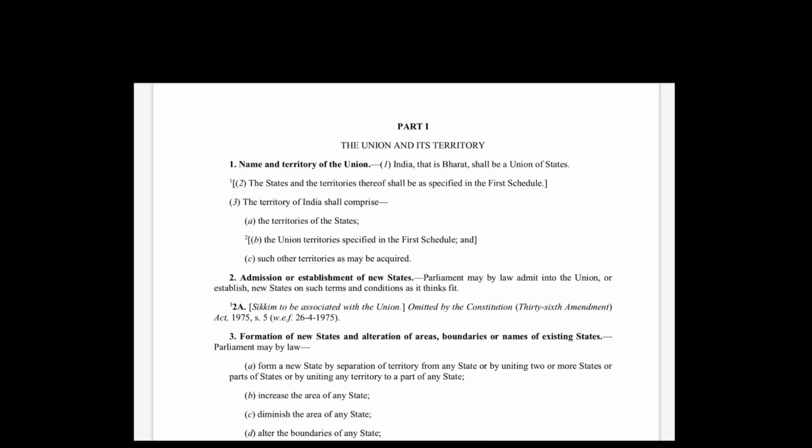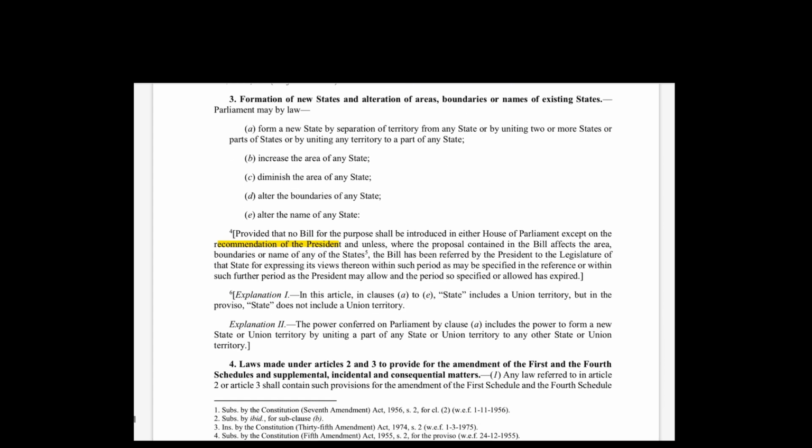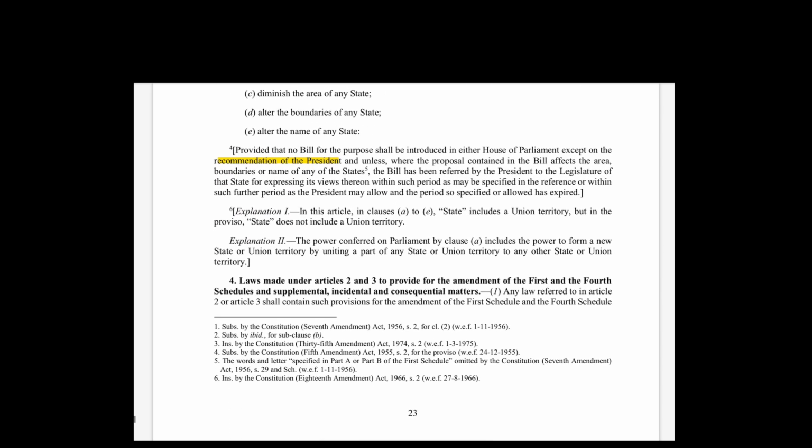Hello all. This is Part 1 of the Constitution, which deals with the Union and its territory. Part 1 consists of Articles 1 to 4. Article 1 says that India, that is Bharat, shall be a Union of States. The states and territories thereof shall be specified in the First Schedule. The number 1 here, you can look at it down, was substituted by the 7th Amendment.